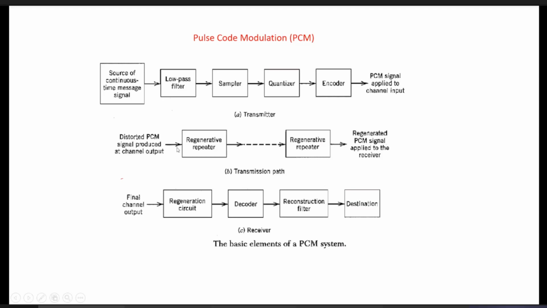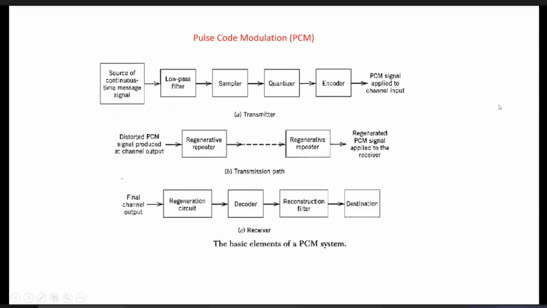The main job of this regenerative repeater is just to refine the data. It simply acts as a conditioner. That is, it receives the digital data and tries to remove the effect of any additive noise in that digital data. It amplifies it, because after traveling over a certain distance the power may become low. So it further amplifies it, and then again transmits it. Depending upon the distance, a number of regenerative repeaters are used to transmit the PCM signals.